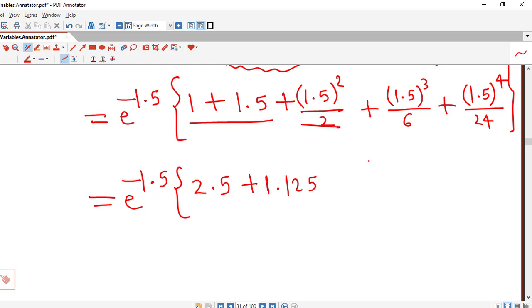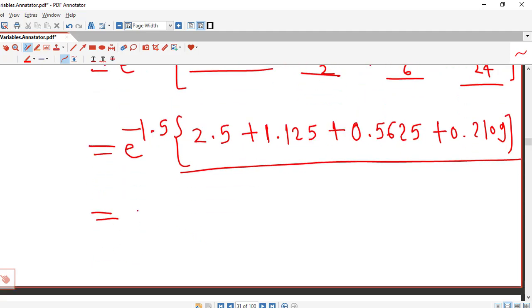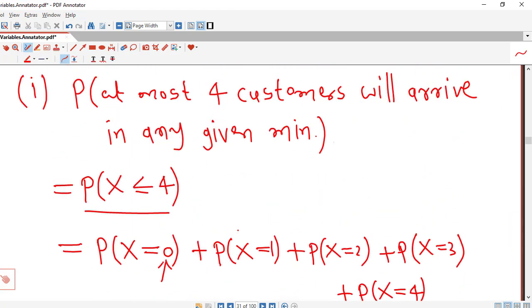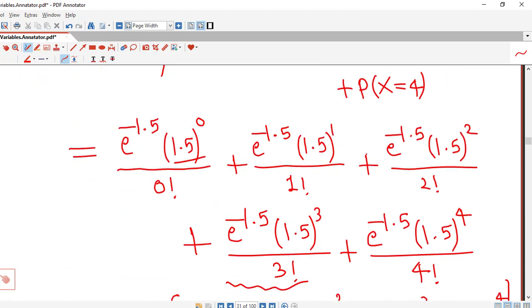So this is for 1.5 square by 2, then this is nothing but 0.5625, and this is nothing but 0.2109. So if you add all these values and multiply with e raised to minus 1.5, your answer will be 0.9814 up to 4 decimal places. So this is the probability of at most 4 customers arriving in any given minute.